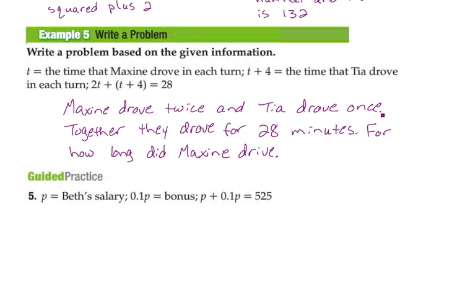Tia drove once, but drove 4 minutes. I spelled minutes wrong. Goodness gracious. 4 minutes longer than Tia, than Maxine.